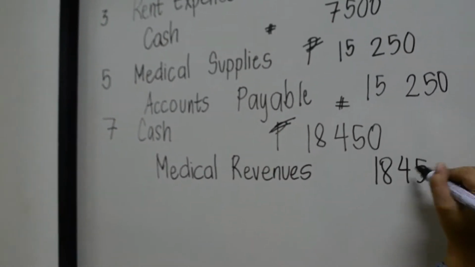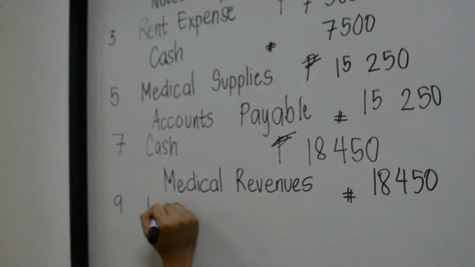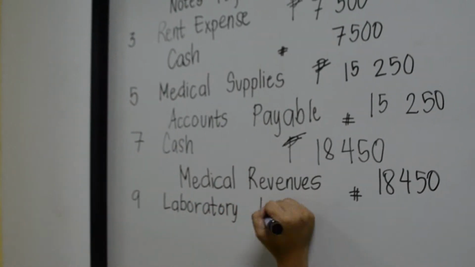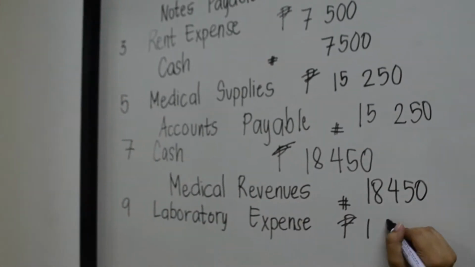On March 9, the company paid Pablo Labs for preparing laboratory work on patients, amounting to 1,800 pesos. So we record laboratory expense on the debit side and cash on the credit side.